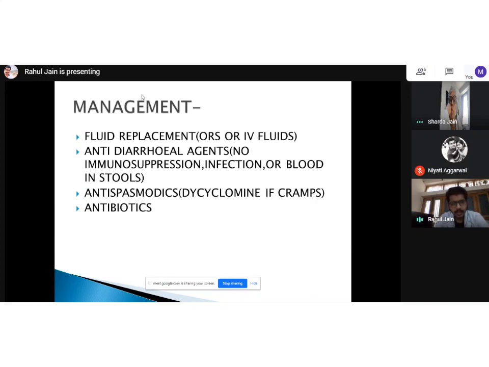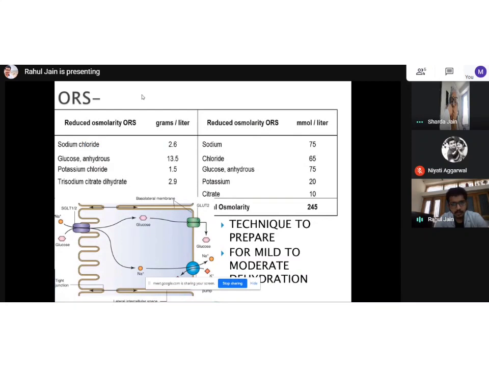Then next is antispasmodics. Even if we take antispasmodics, the muscle contraction or the intestinal contraction becomes less, and again the infection gets retained. So these 2 points I would like to highlight here, that antidiarrheal agents and antispasmodic agents are not to be given unless there is no immunosuppression, no infection, and no blood in stools. These things have to be ruled out. Next is ORS.